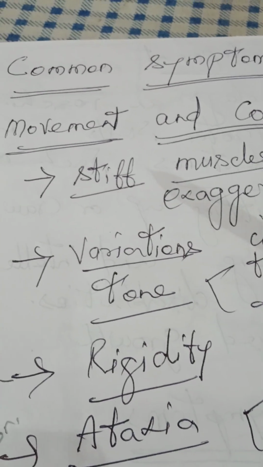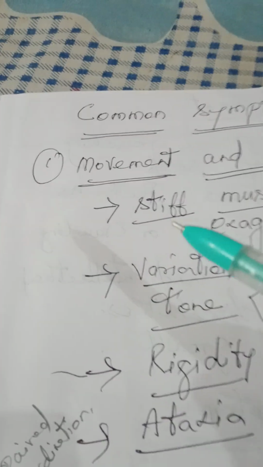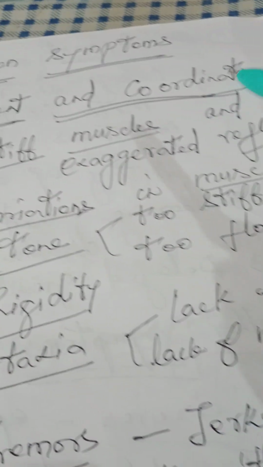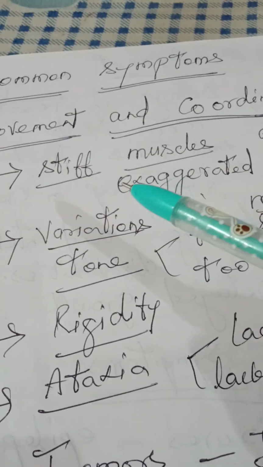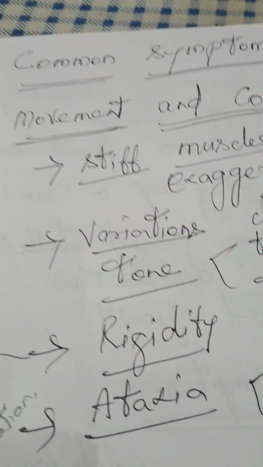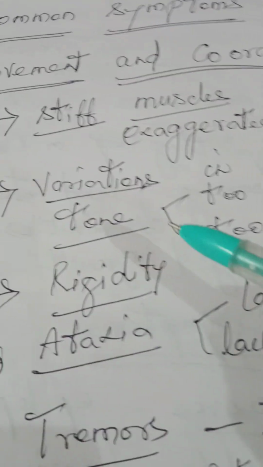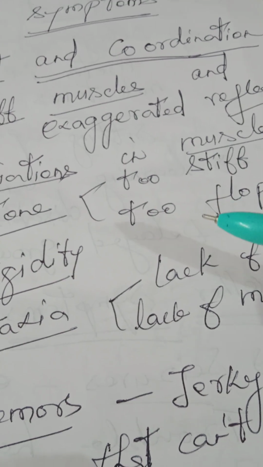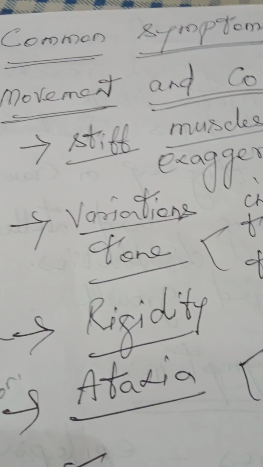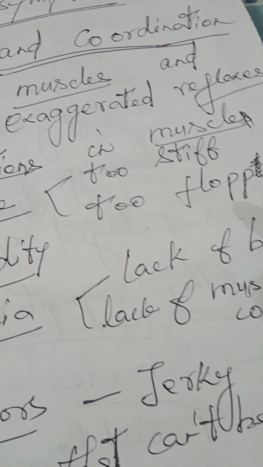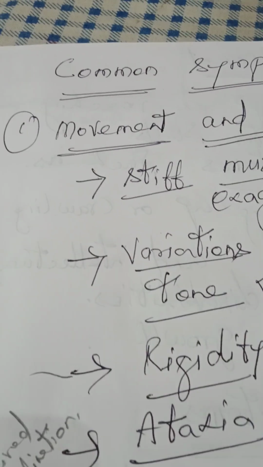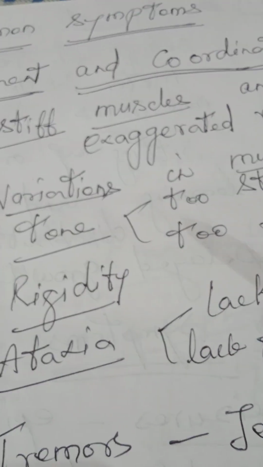Then, what are the common symptoms? First one, that is affecting the movement and coordination. So there is stiffness of muscles, stiff muscles and exaggerated reflexes. Second one, variations in muscle tone. Sometimes there are too stiff muscles or too fluffy muscles. Fluffy, again, means too soft muscles.